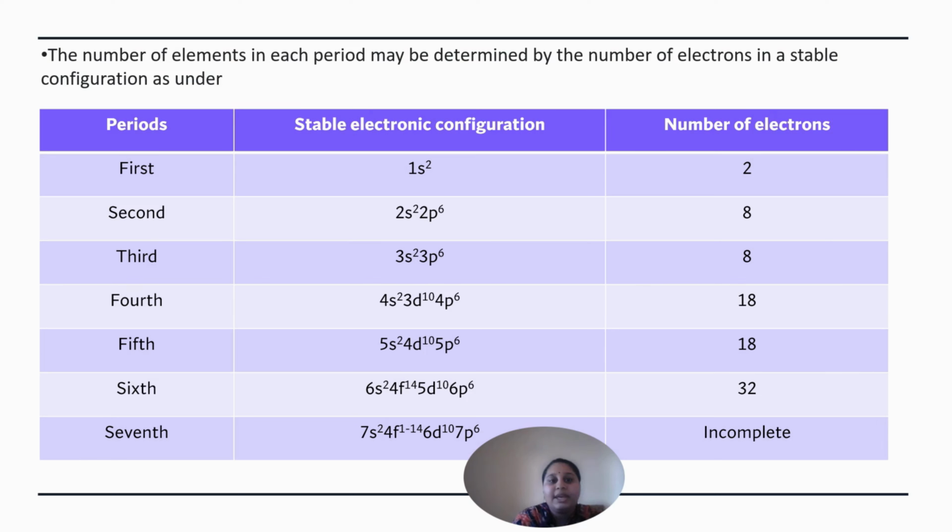Third period 3s2 3p6 with 8. Fourth period 4s2 3d10 4p6 with 18. Fifth period 5s2 4d10 5p6 with 18. And sixth period 6s2 4f14 5d10 6p6 with 32. And seventh period 7s2 5f1 to 14 6d10 7p6, which is an incomplete period.